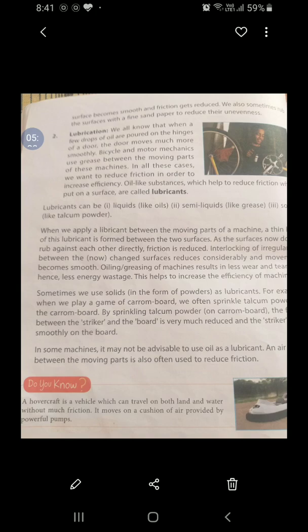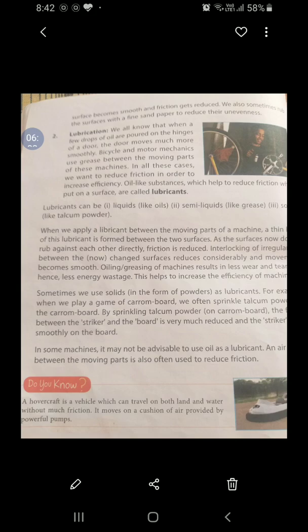Compressed and purified air also acts as a lubricant because it provides an elastic cushion between the moving parts, thus reducing the friction. Number two, it also prevents dust and dirt from collecting on the moving parts. This is the advantage of the air cushion.